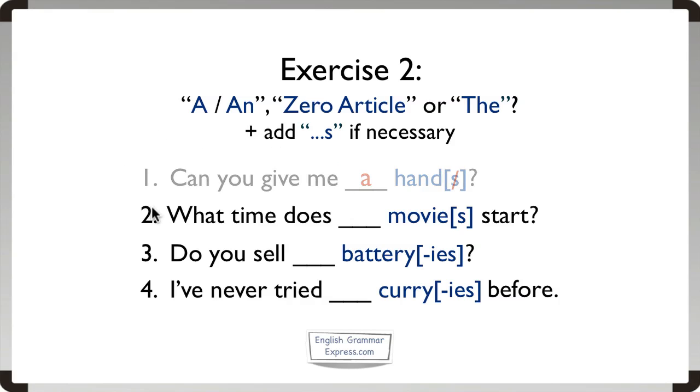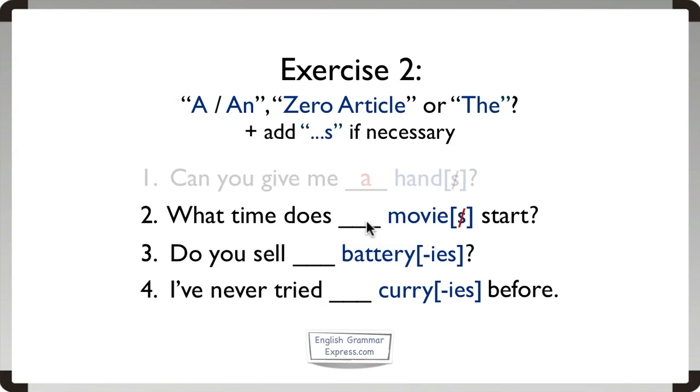Number 2 now. What time does something movie start? Well, the noun of the sentence is movie, and the first question is this movie singular or plural? Well, the use of does indicates that it is singular, so we can cross off the S. Next, is this movie general or particular?